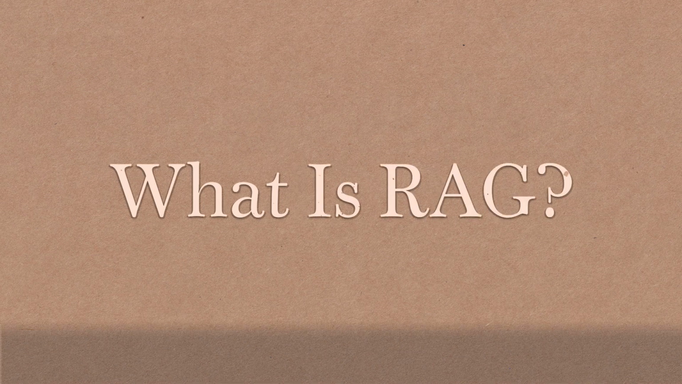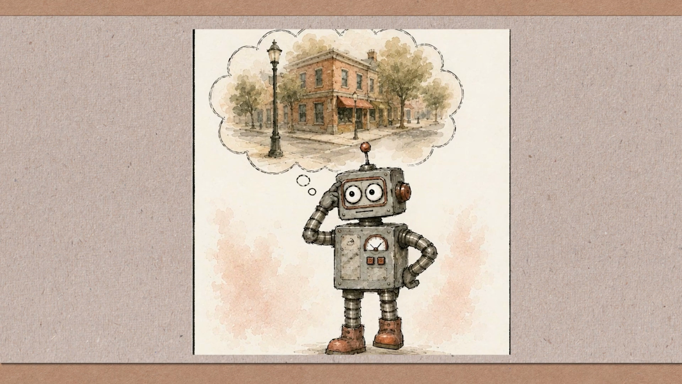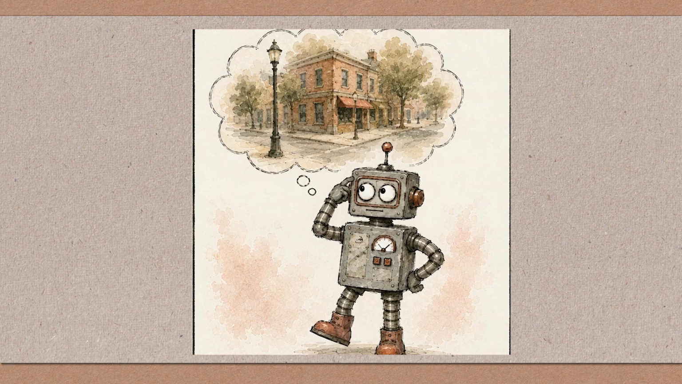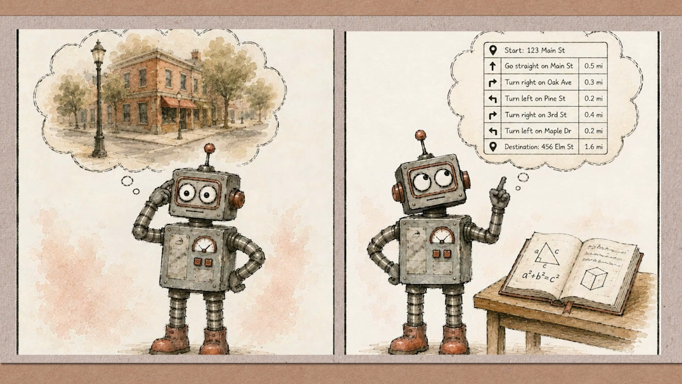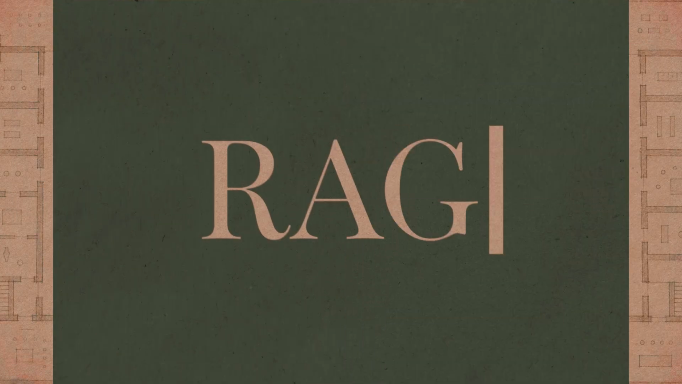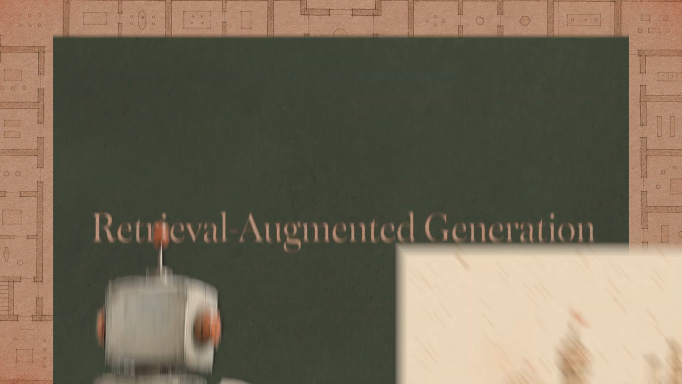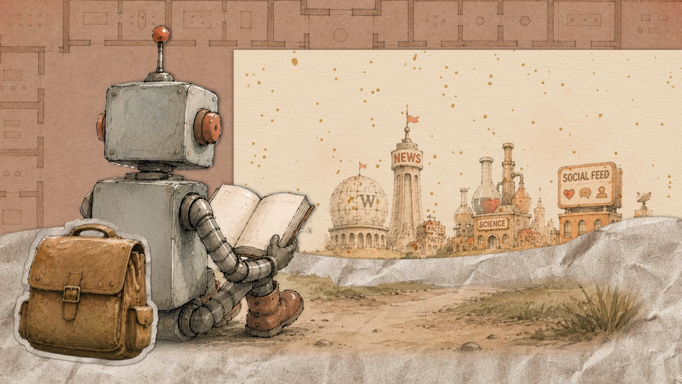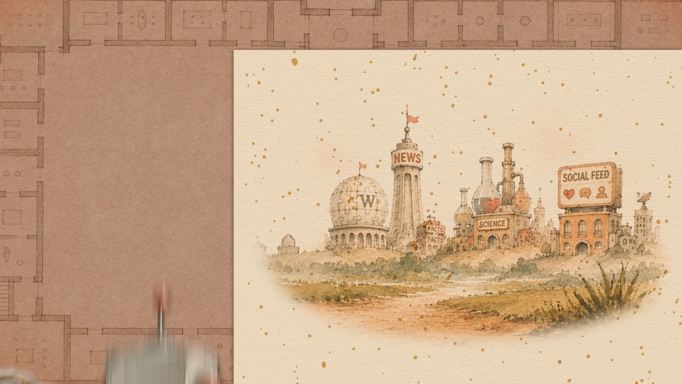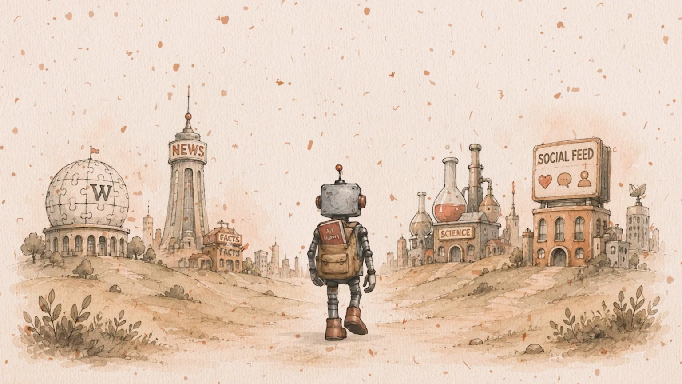There are two ways AI can answer your question. It can remember, or it can look. For most of AI's history, it could only remember. RAG is what changed that. RAG, or Retrieval-Augmented Generation, is how an AI finds the right information for your specific question. It reads that information before answering, instead of working from whatever it happened to learn during its training.